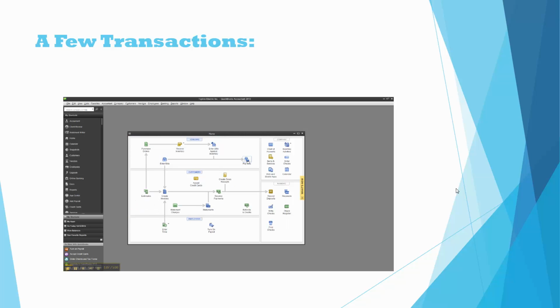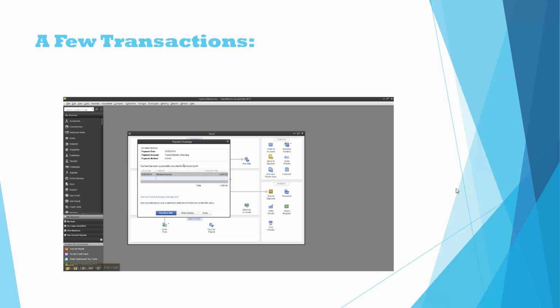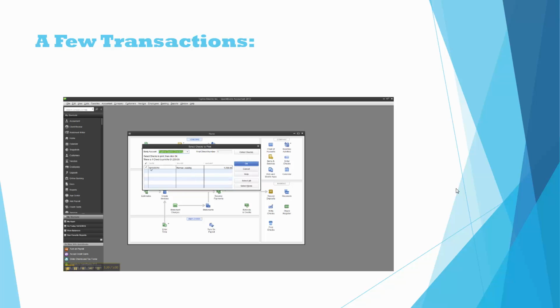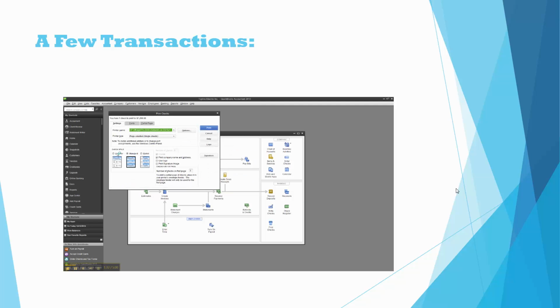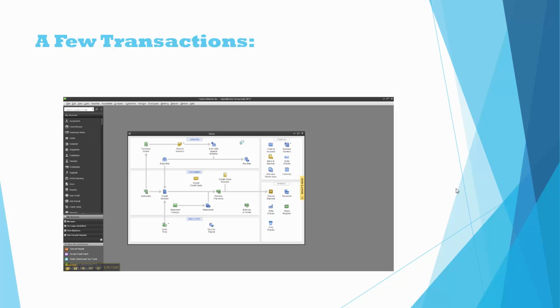Okay, we've entered our bill, now we're going to pay it. So we've got our Remax leasing here, and we are going to pay them in a check. We're going to pay this. Okay, and now we're going to print the check. Our first check number is actually going to be 5526. Okay, and we're going to pay that, and then we are going to print that in a standard print. Okay, and now our rent is paid for the month.